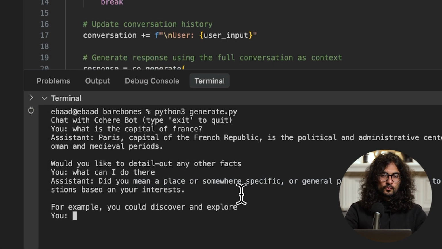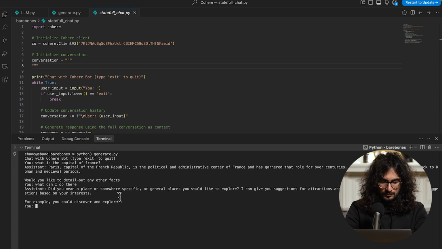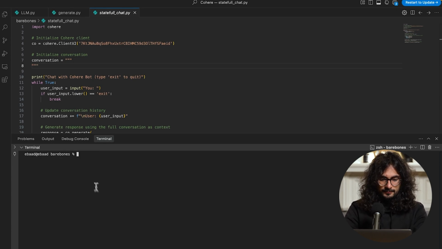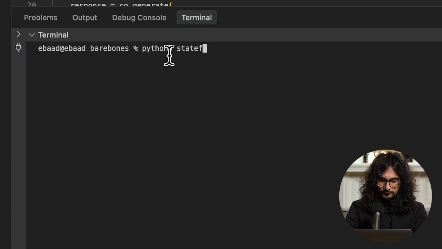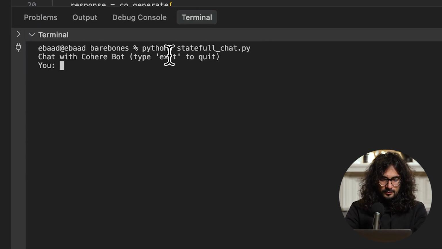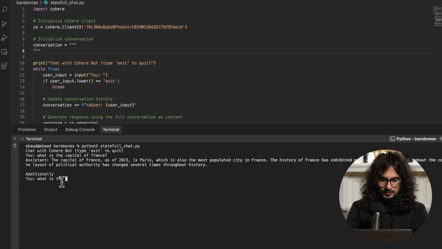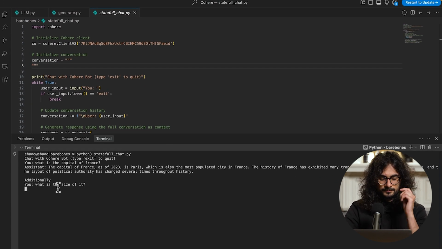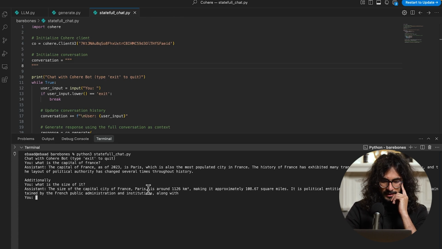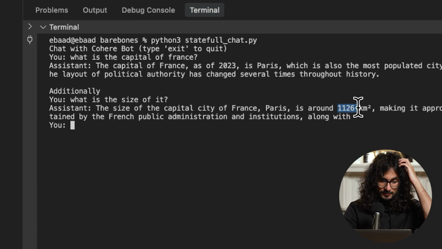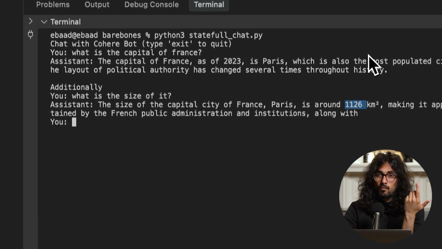So I'm going to run this for you and show you how it's done. So Control C. All right, clear. Now we're going to run this Python 3 called stateful chat. So now when I ask what is the capital of France, it's going to say Paris, and what is the size of it? Let's see. The size of the capital of France, Paris, is around 126 square kilometers. So it remembered. How did it remember?